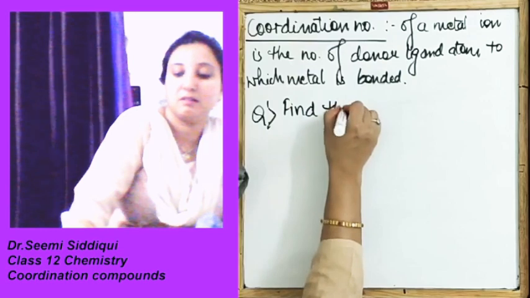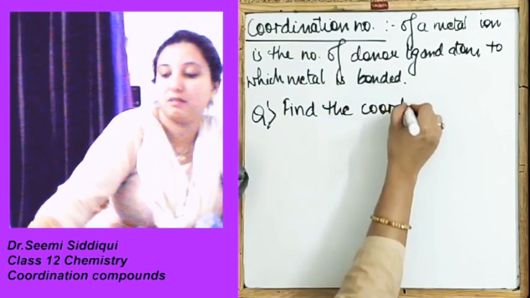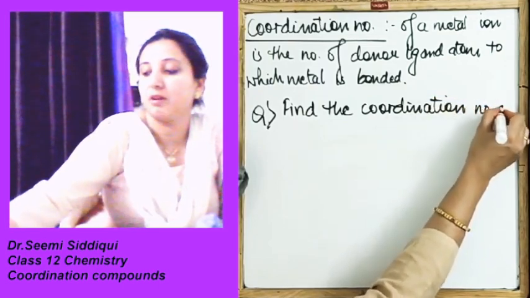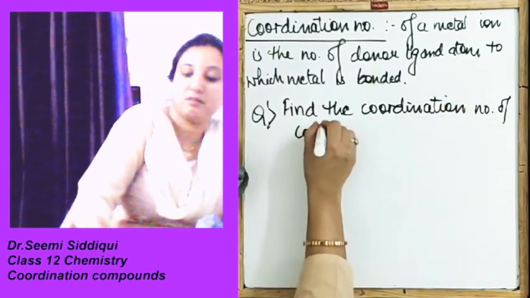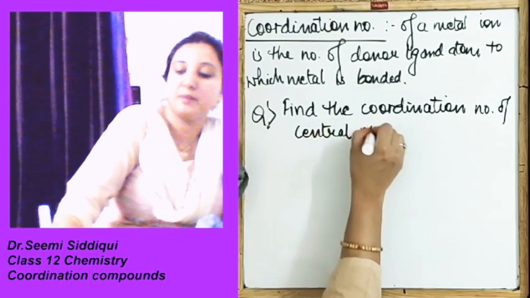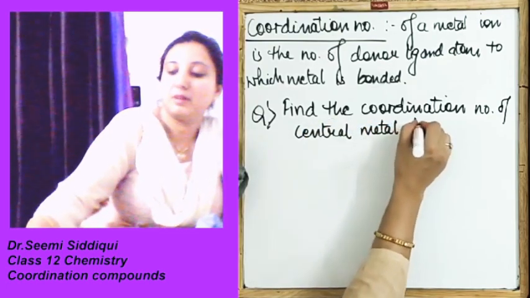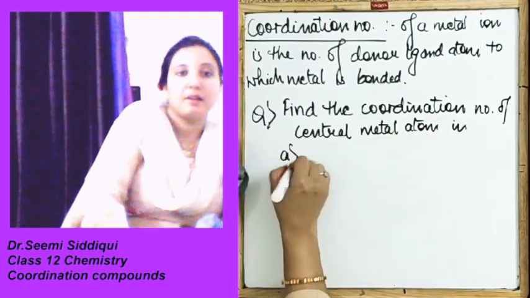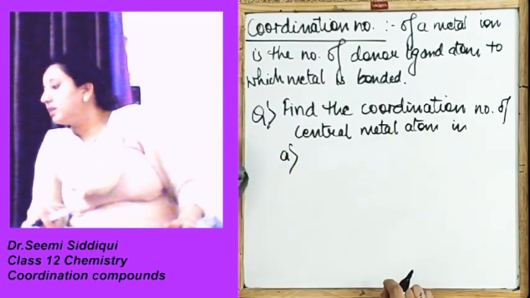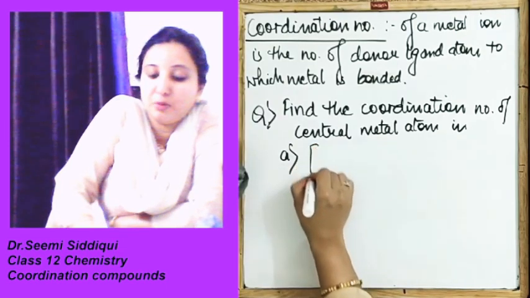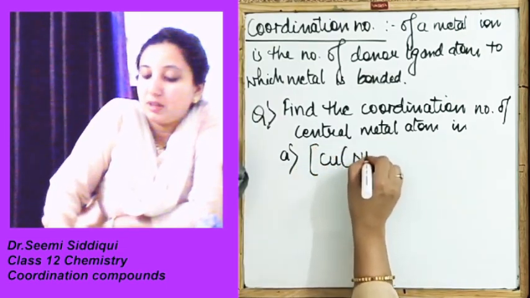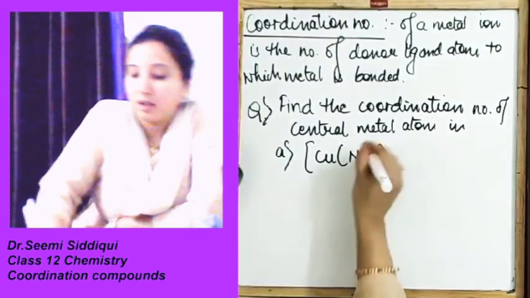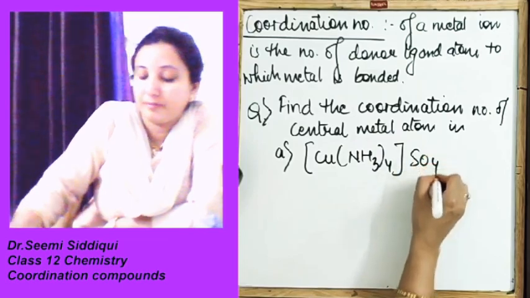Find the coordination number of the central metal atom in the following. Part A: Cu(NH3)4 SO4.